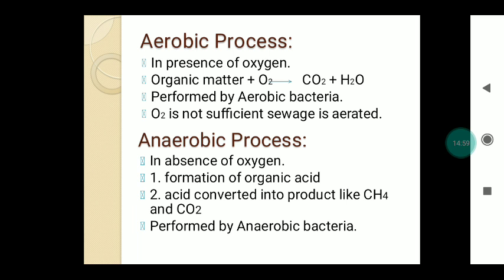Anaerobic bacteria means the bacteria which do not require oxygen for the decomposition or oxidation of the organic matter. This is the anaerobic process.